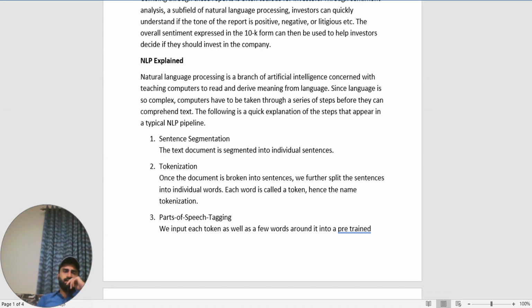Sentence segmentation. The text document is segmented into individual sentences.